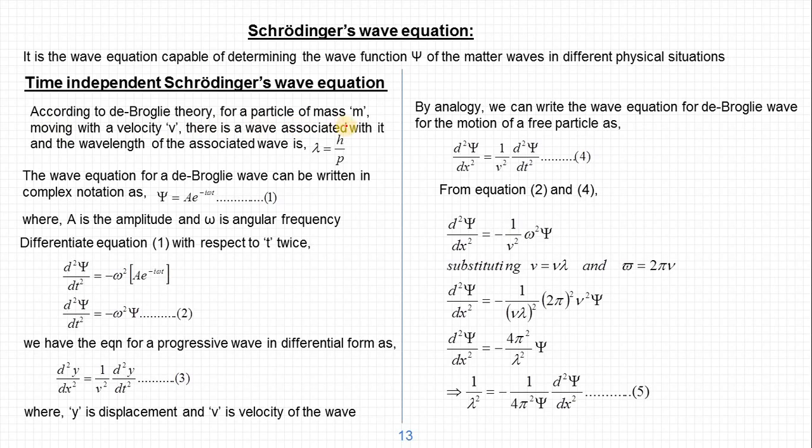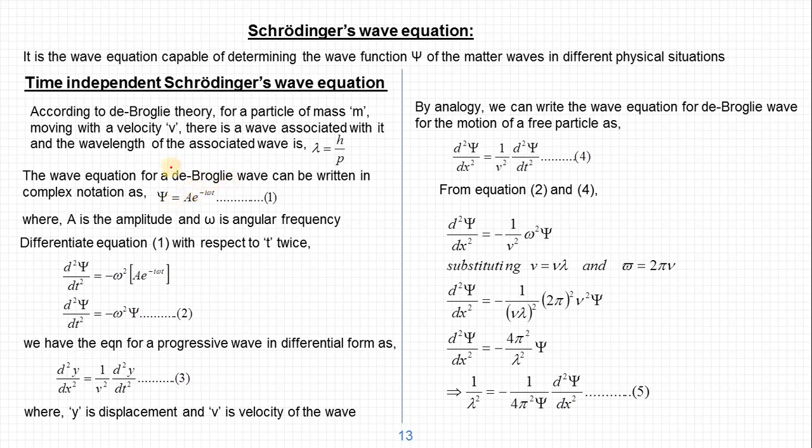According to de Broglie theory, for a particle of mass m moving with a velocity v, there is a wave associated with it, and the de Broglie wavelength is lambda equals h by p, where p is the momentum of the particle. Next, the wave equation for the de Broglie wave can be written in complex notation as psi equals A e power minus i omega t, because the wave associated with the particle, the de Broglie wave, is a complex wave.